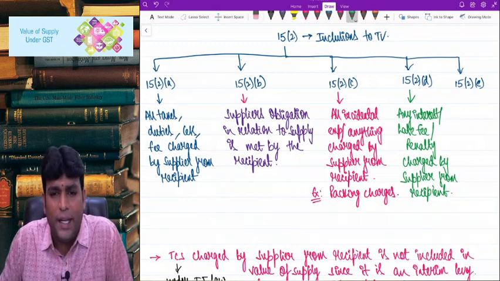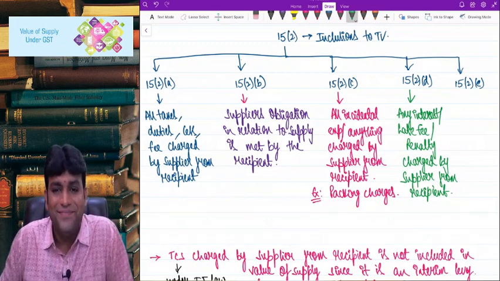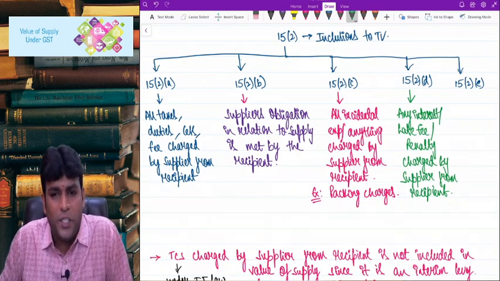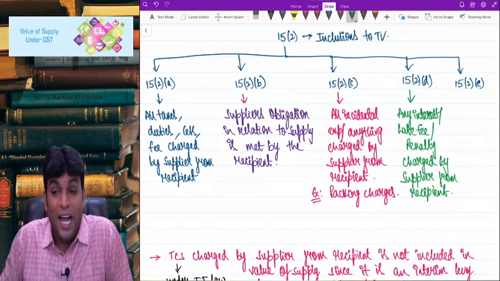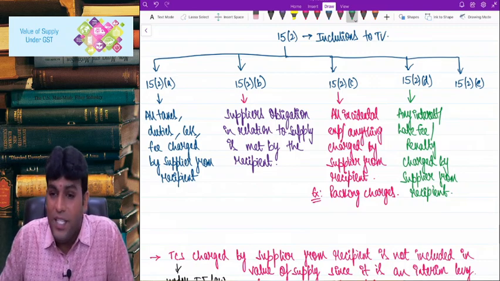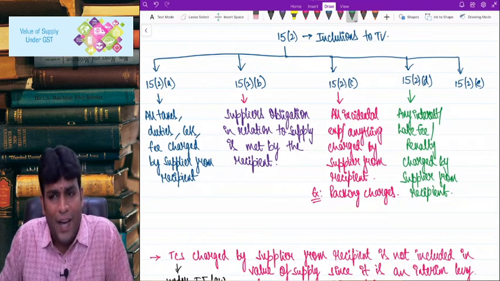That means the company is going to collect 1 lakh 10,000. Clear, right? Now, will GST come on 1 lakh or on 1 lakh 10,000? 100% GST will come on 1 lakh 10,000, because any interest, late fee or penalty charged by the supplier from the recipient is included in the value of supply.